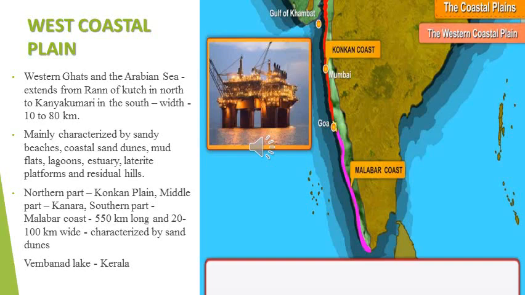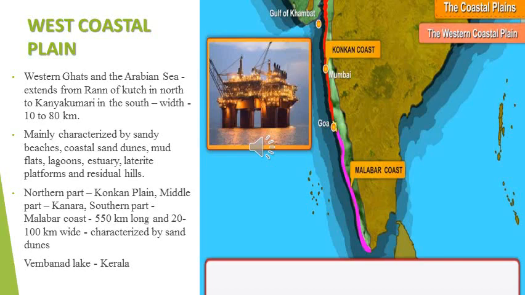Then mud flats. A mud flat means a stretch of muddy land left uncovered at low tide. Then lagoons. What do you mean by lagoon? It is a small area of water near a lake or river. A small area of water near a lake or river is called a lagoon.